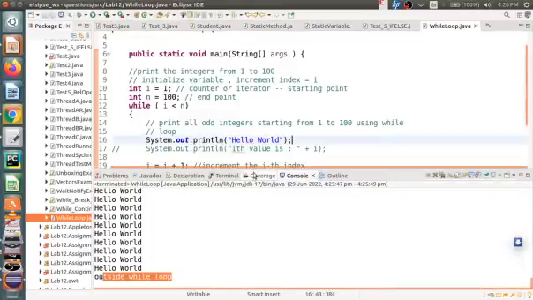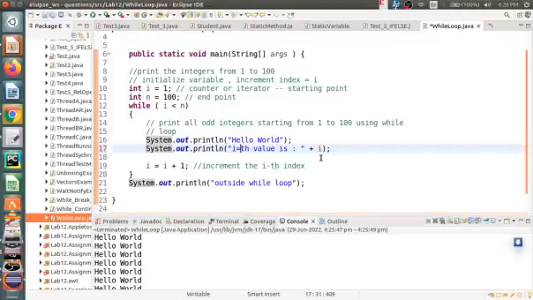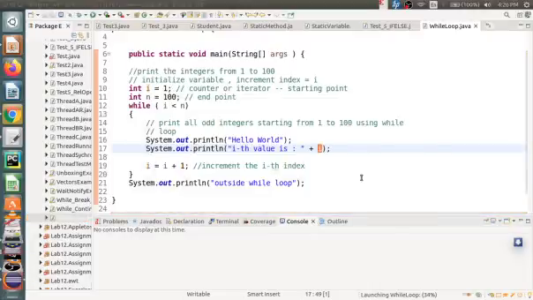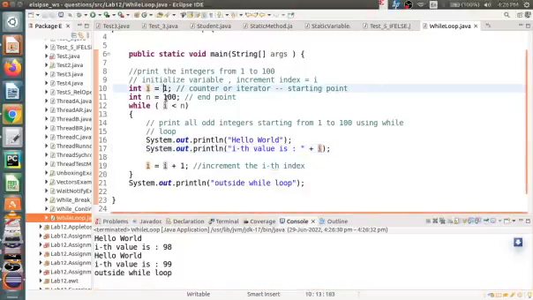Now our next task is how to track how many times I have printed. Suppose I want to see, so I can print another statement: System.out.println ith value is I. So I am printing the counter value. By writing this, I can track how many times I have printed hello world. So let us run this. Okay, so we will start from I is equal to 1 till 100.